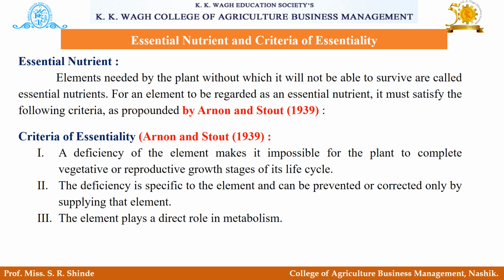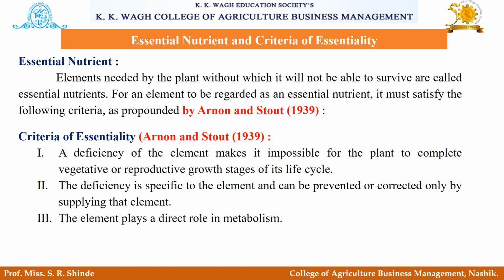Now let's see what is meant by essential nutrients. Elements needed by the plant without which it will not be able to survive are called essential nutrients. For an element to be regarded as an essential nutrient, it must satisfy the following criteria as propounded by Arnon and Stout in 1939.